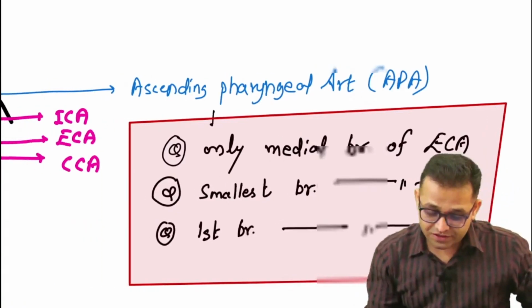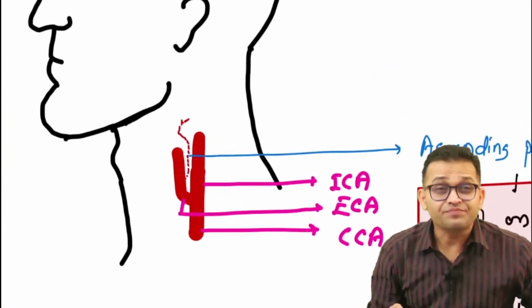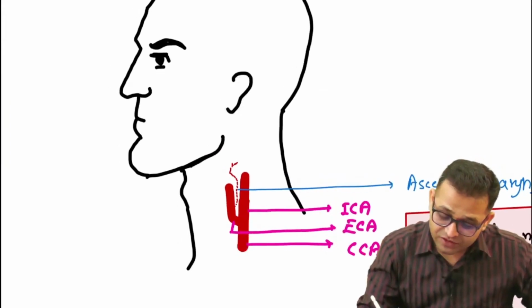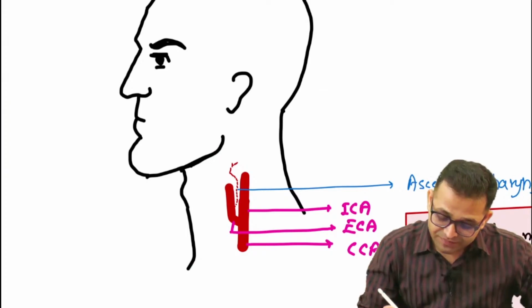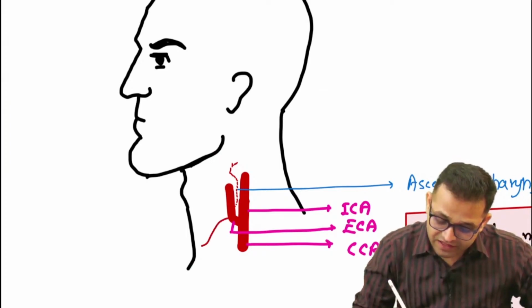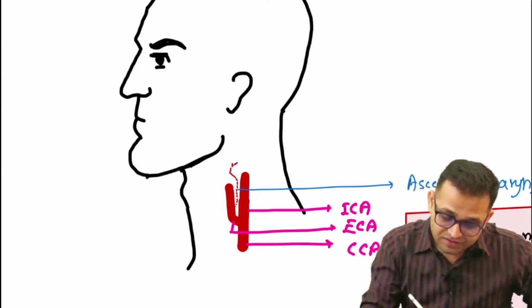Now look here, sir, this is our external carotid artery. The external carotid artery has three anterior branches. So what are the different three anterior branches? Sir, one branch is going towards the thyroid gland. This is the superior thyroid artery, sir.